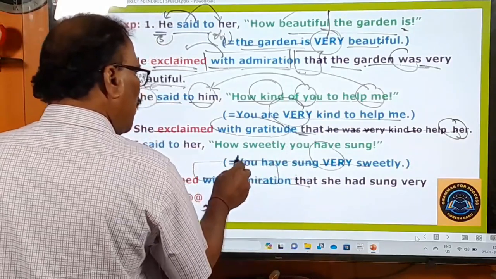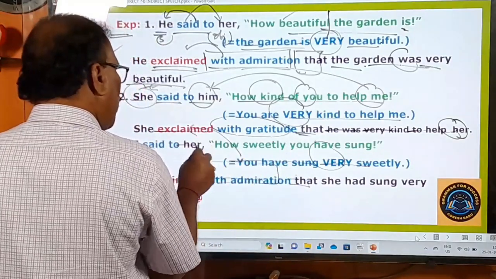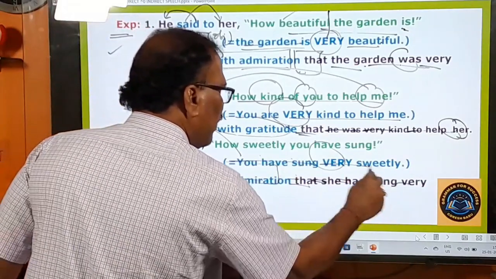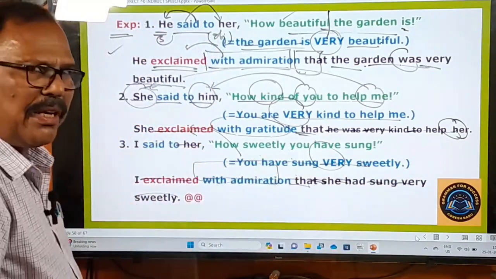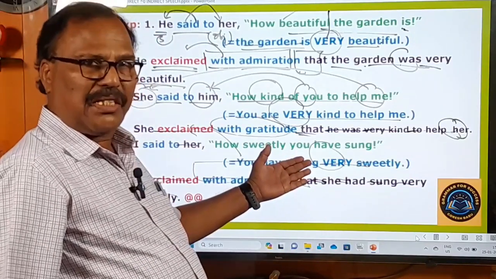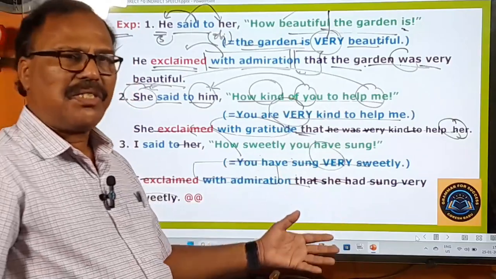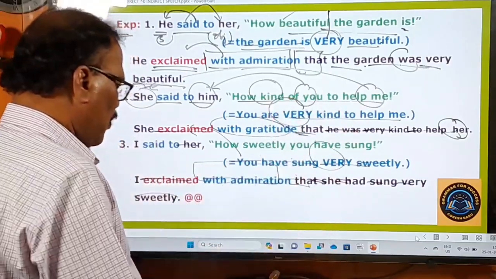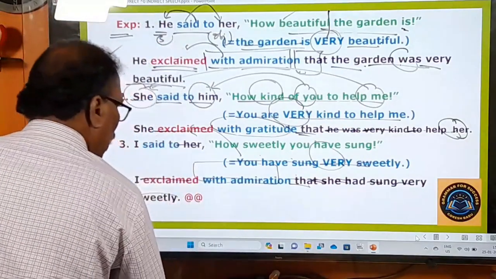You have sung. You means who? When "you" is turned into "her", it becomes "she". "Have" is turned into "had". Sung very sweetly. Any problem here? No problem at all. If at all there are any more pronouns to be changed, you can change them. Otherwise, you write the words as they are without any change. Now, let's move on to the next slide for other examples.